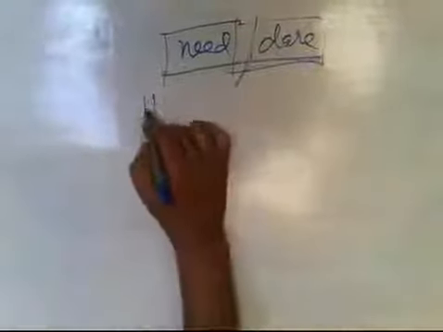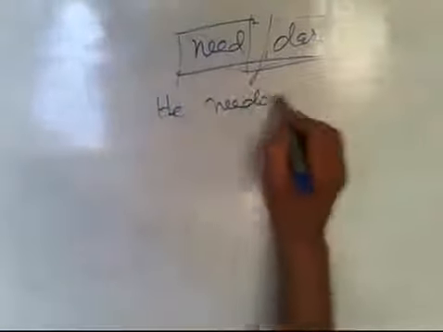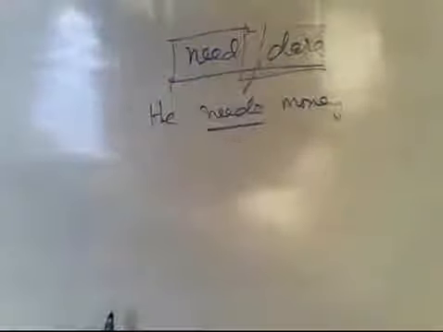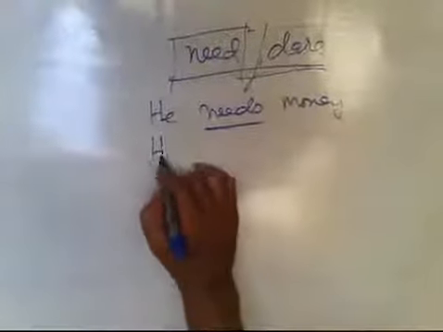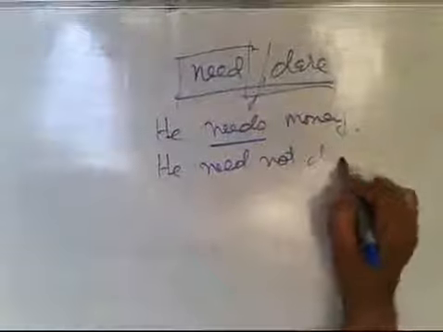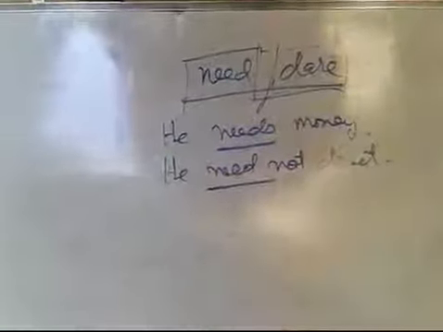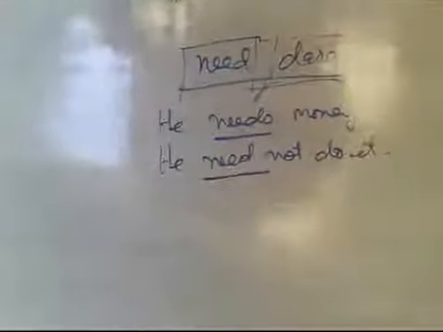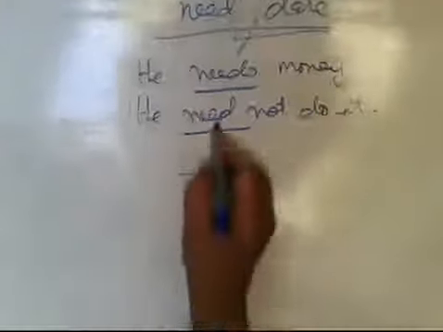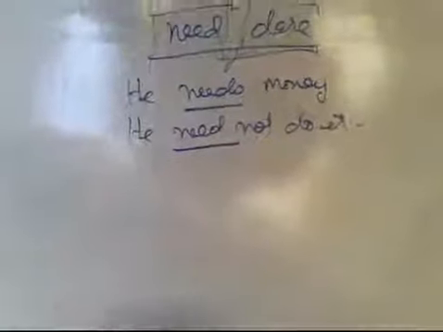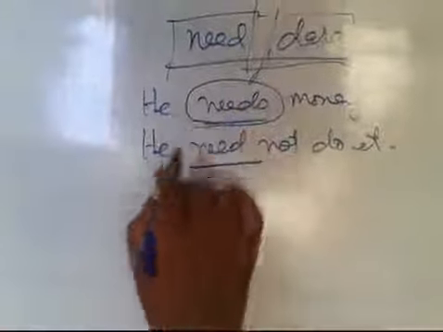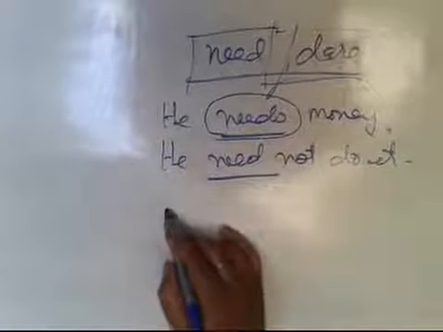"He needs money", the verb agrees with "he". The second is "He need not do it." Here need is used as a modal, while in the first, need is used as a main verb. When it is used as a main verb, the other rules regarding it apply. The same condition applies to dare also.